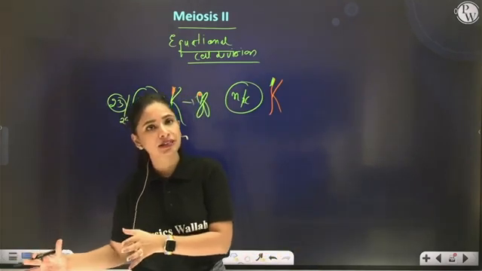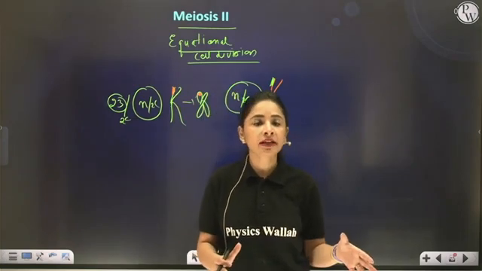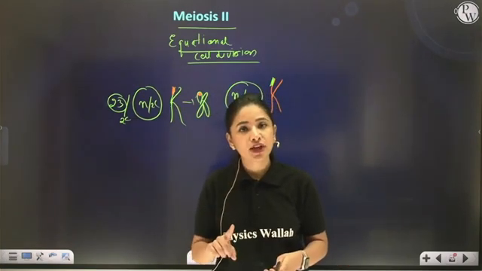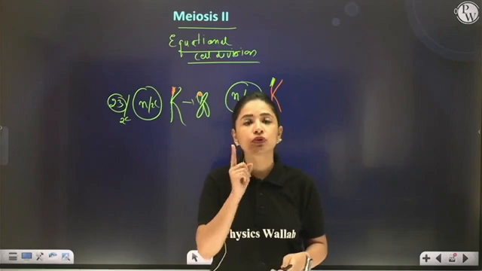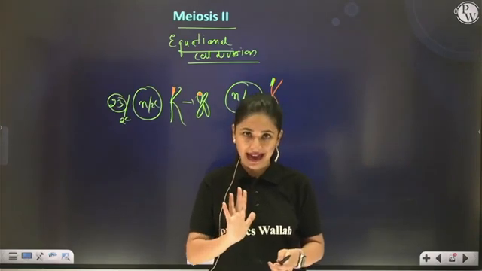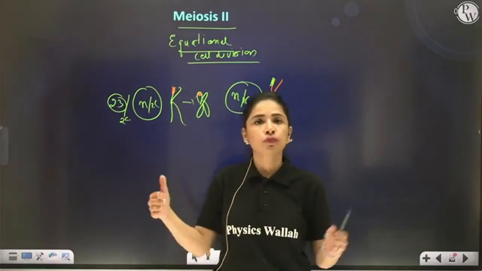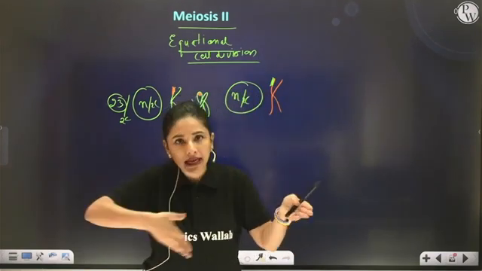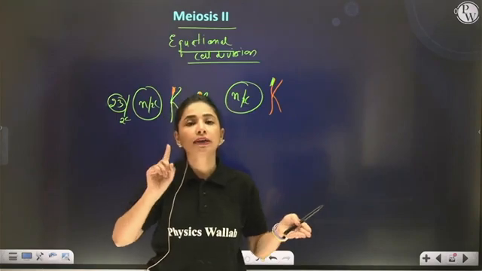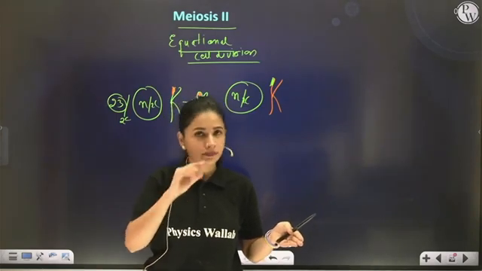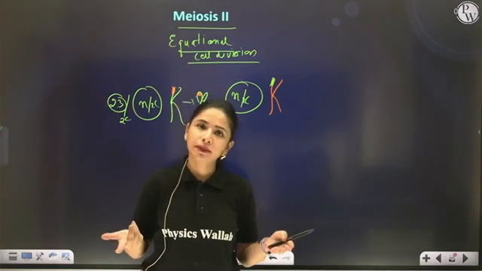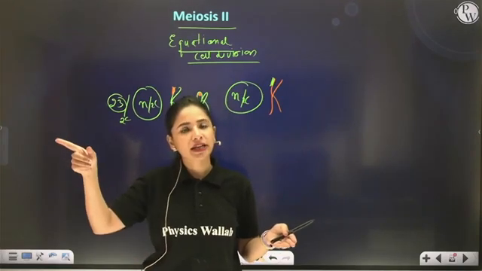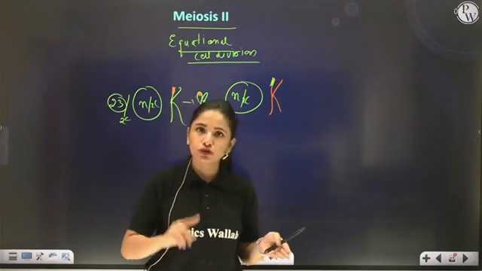Once prophase II is completed, comes metaphase II. Only one equatorial plate will be produced, as all the 23 chromosomes have not paired. They are separate from each other and will align themselves on only one equatorial plate. Clear? So only one plate, same as metaphase, but with 23 chromosomes.